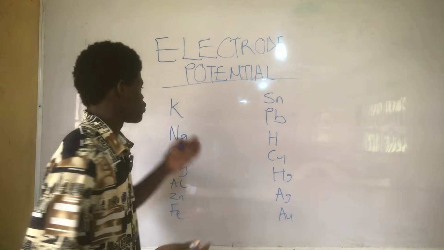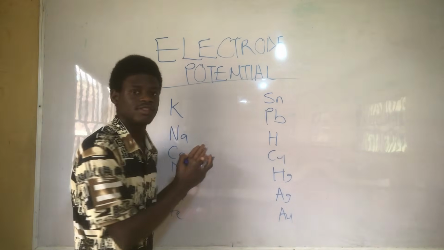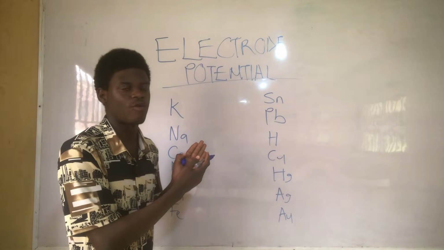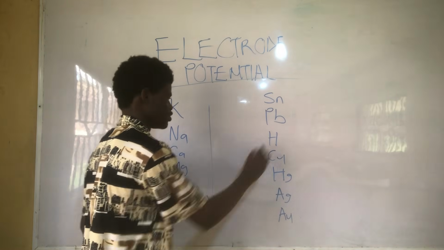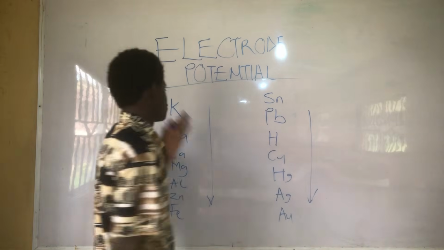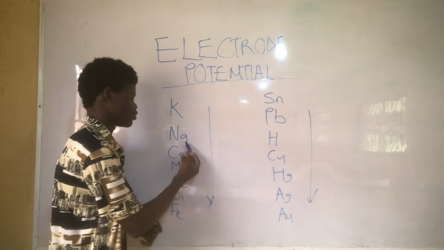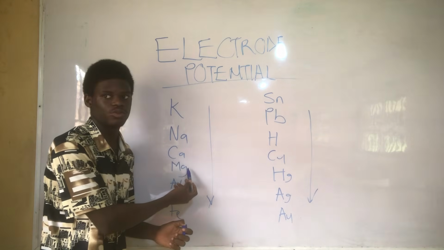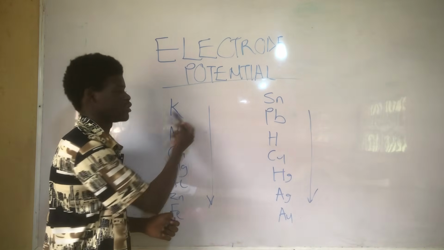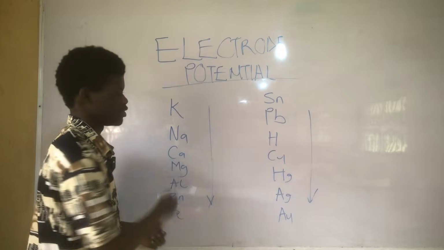So we all know that the reducing ability of a metal is decreasing across the series. Potassium is a stronger metal than sodium, and sodium is a stronger metal than calcium. Calcium is a stronger metal than magnesium. Why? Because each has higher reducing ability than the one beneath it.